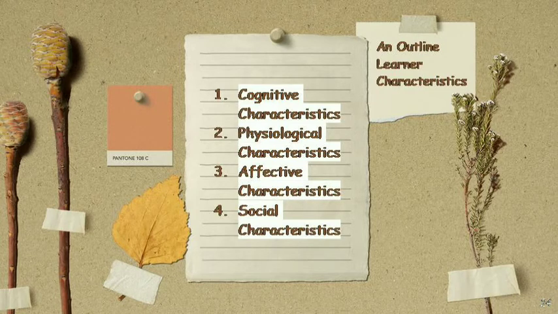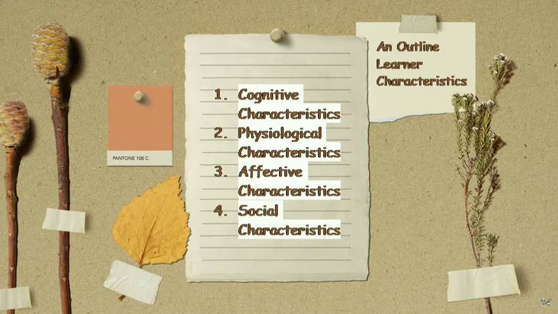Second is physiological characteristics, such as sensory perceptions, general health, and age. The third, affective characteristics, such as interest, motivation of learners, attitude toward subject matter, attitude toward learning, perceptions of the experience with specific forms of mediation, academic self-concept, anxiety level, beliefs, and the last, attributions of success.